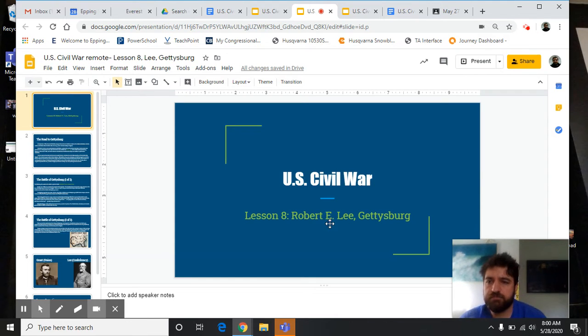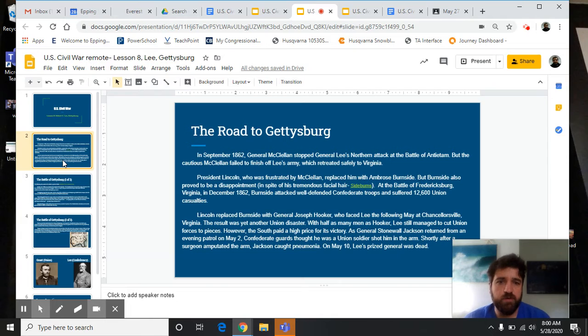So anyway, for lesson 8, the road to Gettysburg, the big thing we focused on was that while the Southern command around Virginia, Maryland, Pennsylvania was very steady under Robert E. Lee, with the North, it was kind of a mess. They had McDowell, they had Meade, they had, of course, McClellan a couple times, they had Hooker, they had Burnside. So as the North goes through these different leaders of the Army of the Potomac, they are suffering while the South has a lot more success.